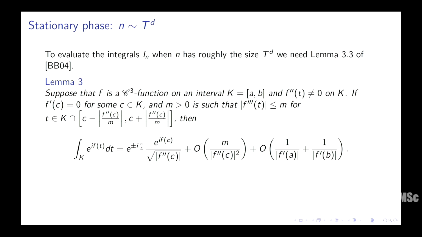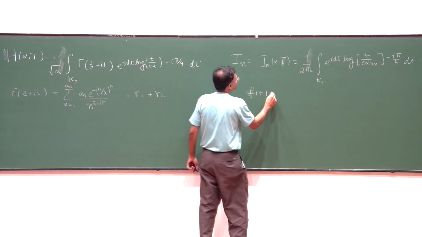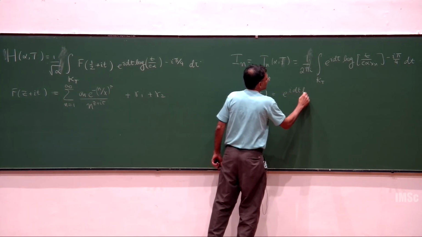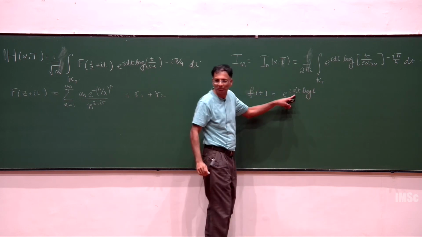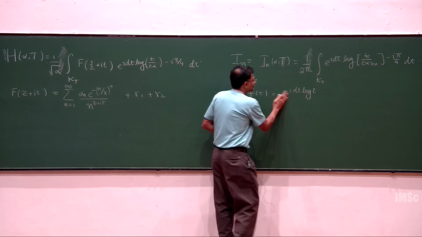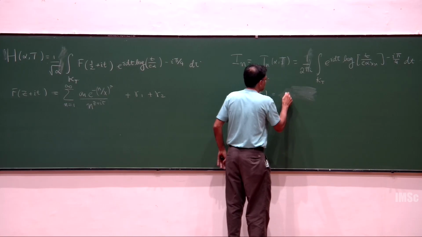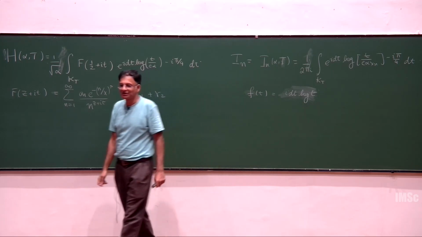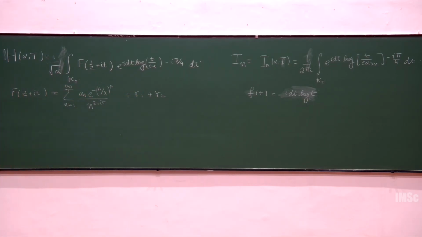Why does this whole argument work? I'm not going to have time to tell you exactly why it works, but the point is, for us, the function that's involved in the integral is essentially going to be e to the i d t log t. Forget d for the moment if you will. It's just going to be i t log t. And this has a very nice property that its second derivative is 1 over t roughly, and its third derivative is minus 1 over t square.